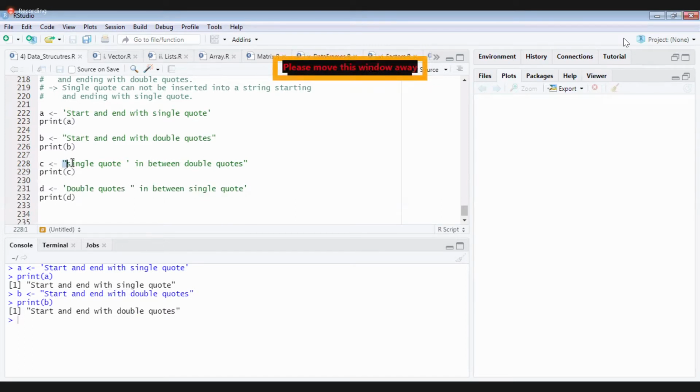Now tell me about C. Observe carefully. Within double quotes, I am having a single quote. Is it valid in Python?